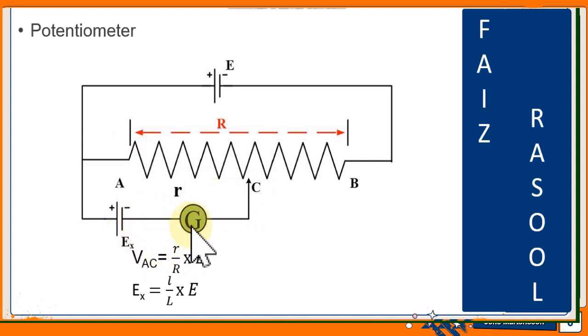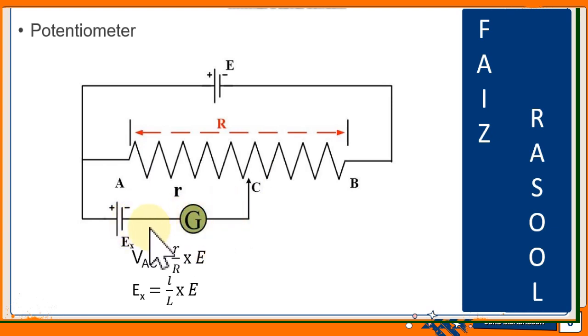The reason is that when the galvanometer shows no deflection, the negative potential of the potential divider and the negative potential of EX are at the same point. In other words, the voltage between A and C and the voltage of EX become equal to each other, because the negative terminals are at the same potential.